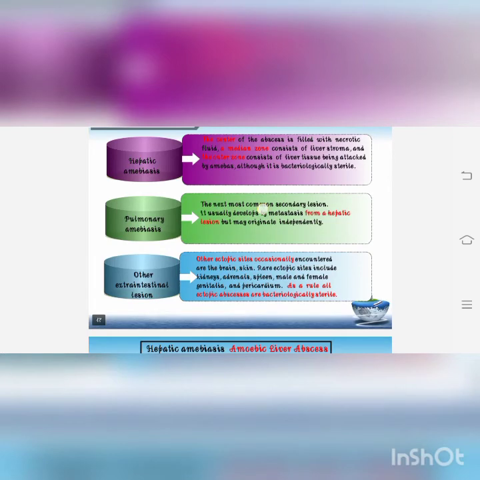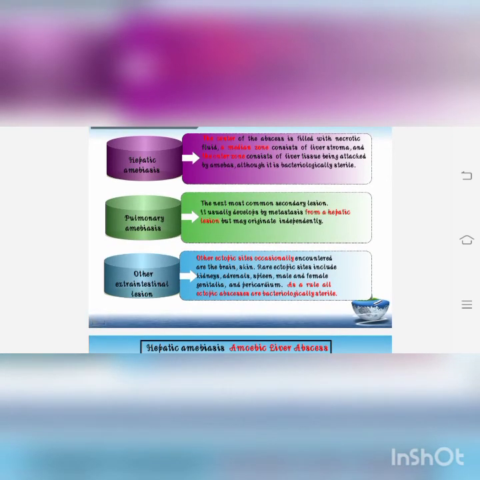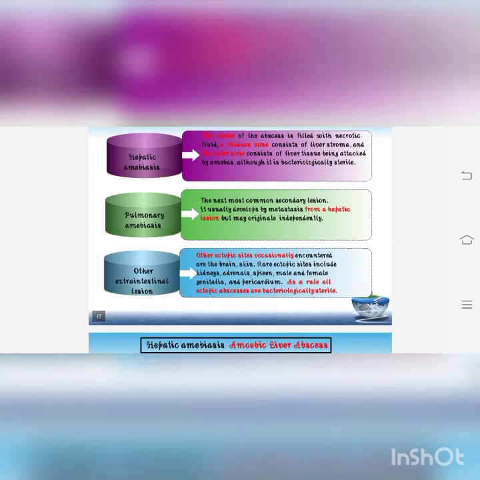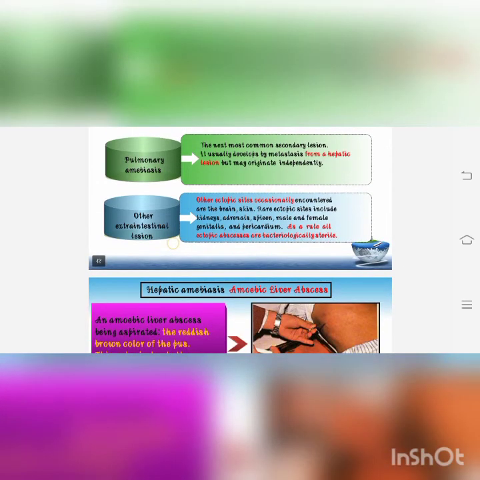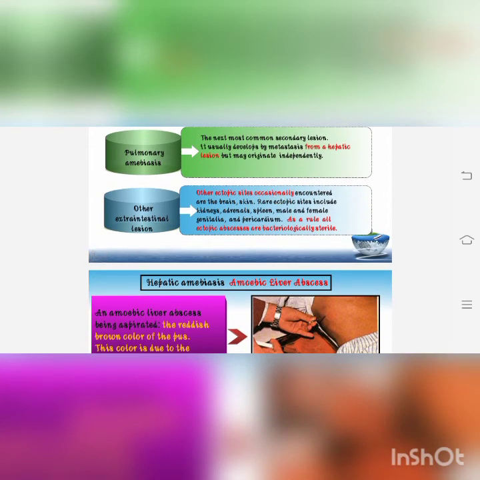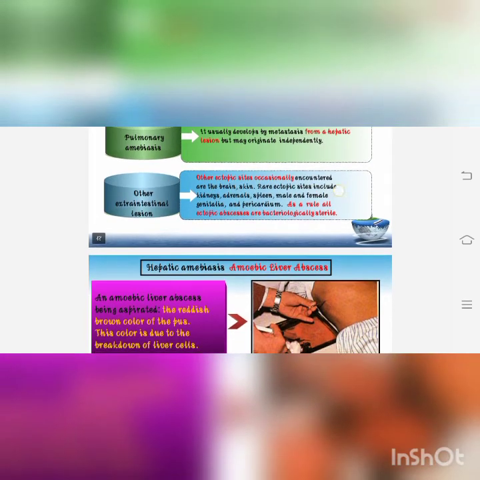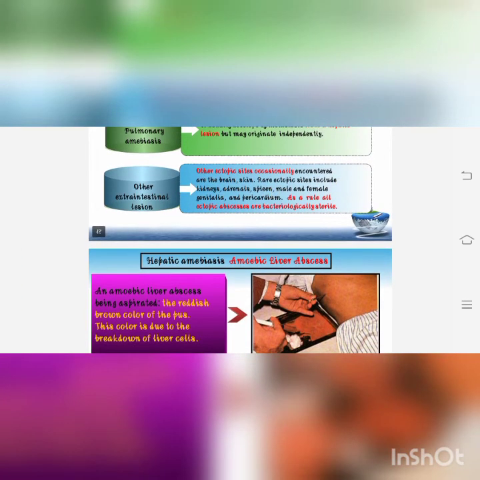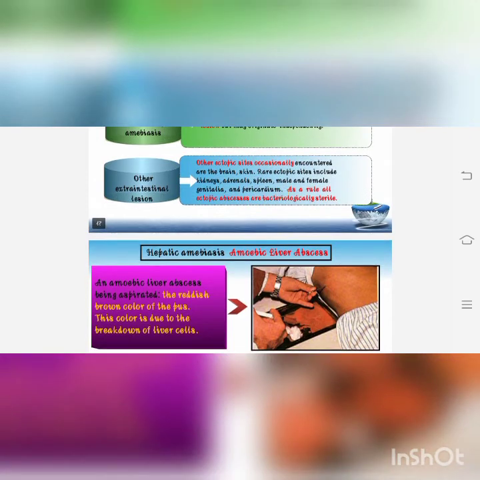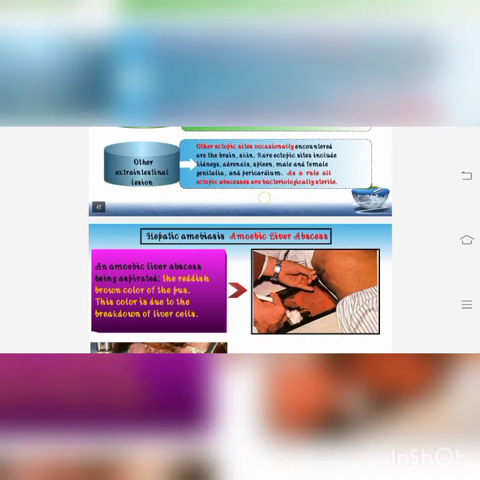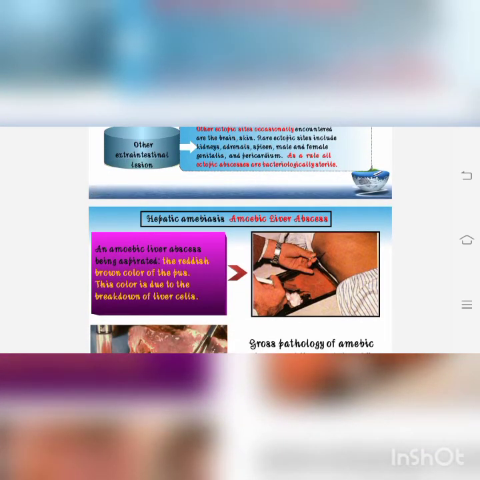The next most common secondary lesion after the liver is the pulmonary one. It usually develops by metastasis from a hepatic lesion, but may originate independently. That is, in the lungs, this may occur because of hepatic amoebiasis, or sometimes it may form directly from the blood or lymph. Other ectopic sites occasionally encountered are the brain and skin. Rare ectopic sites include the kidney, adrenal, spleen, male and female genitalia, and pericardium too. As a rule, all these ectopic abscesses are bacteriologically sterile. That is, no bacteria are involved in this.